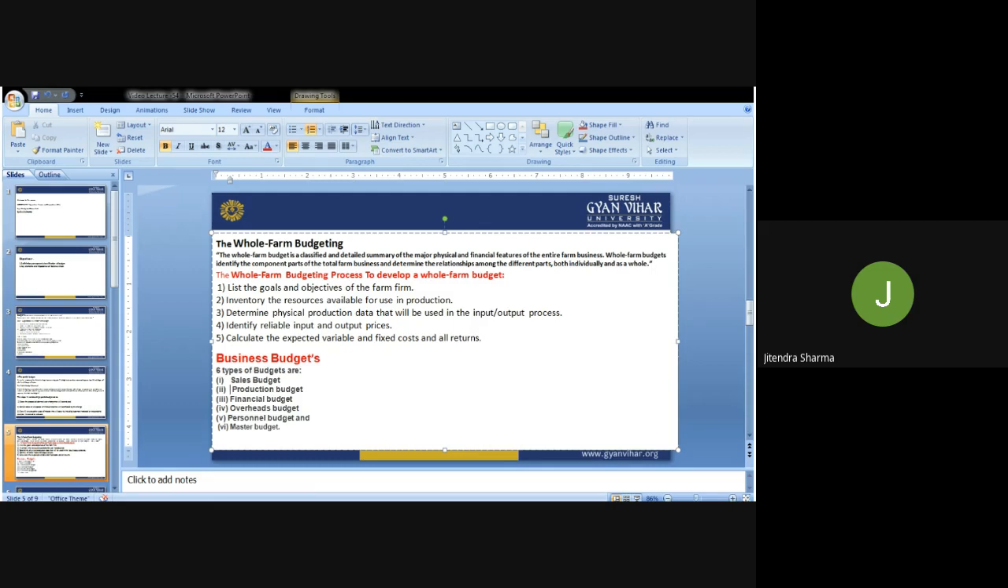Then the overhead budget. Yes, this is also there. Sometimes we require overdrafting, so this kind of budgeting is also done for any institution.